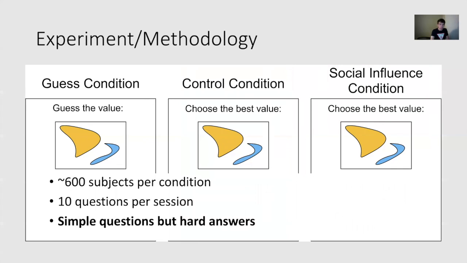In total, there are 1,800 subjects, or about 600 subjects per condition. There are 10 questions per session. And finally, questions were meant to be simple, but with hard answers.